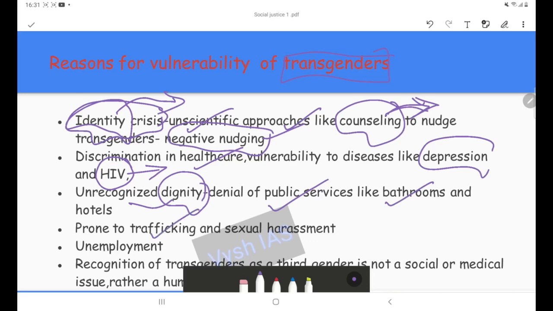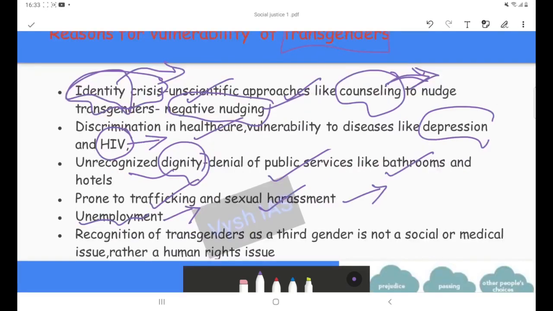Then they are also prone to trafficking and sexual harassment. This is another thing. Many people are resorting to sex work. Because of trafficking they are resorting to those methods, and there also they are not given any type of dignity. Then there is rampant unemployment. Recruiters do not want to recruit transgenders in any way.